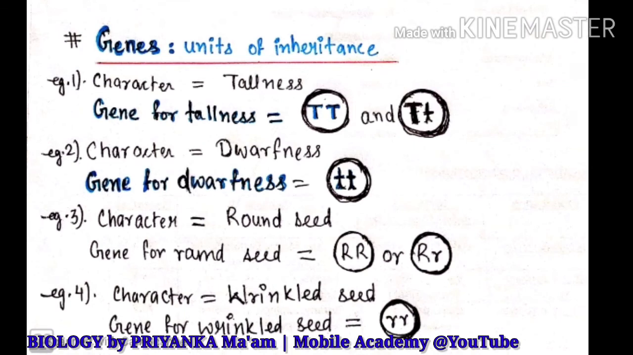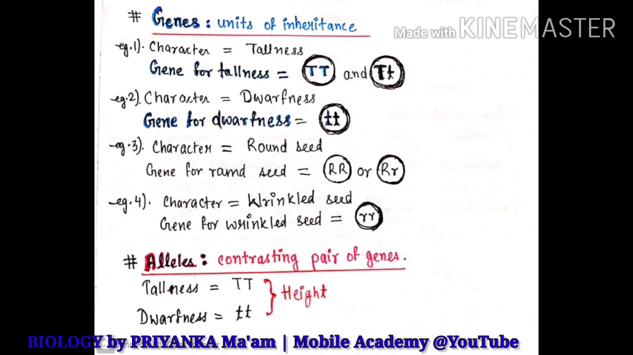The next thing, which is very important for your board exam purpose as well as for the concept of NEET, is alleles. You have to understand what alleles are. When you have understood genes, you can also understand alleles. This is very important. So alleles are basically the contrasting pair of genes. Contrasting means opposite pair of genes.